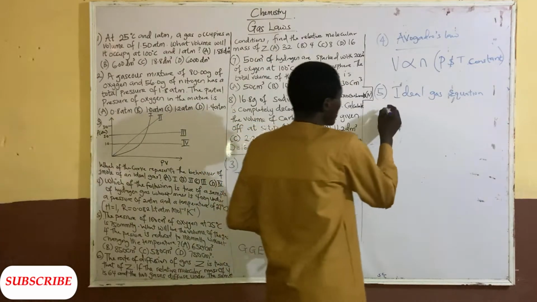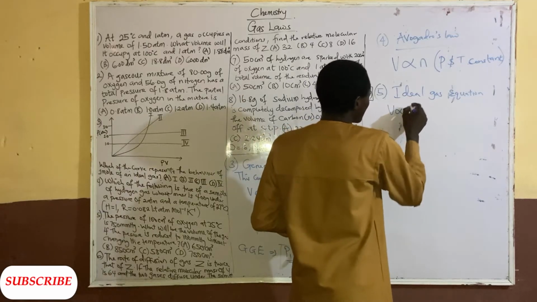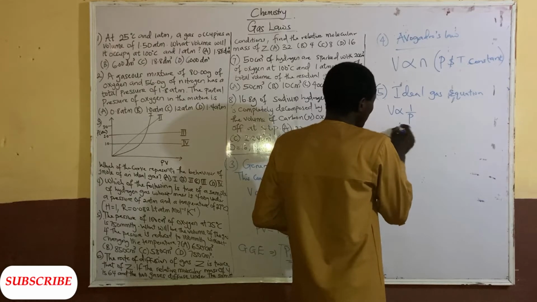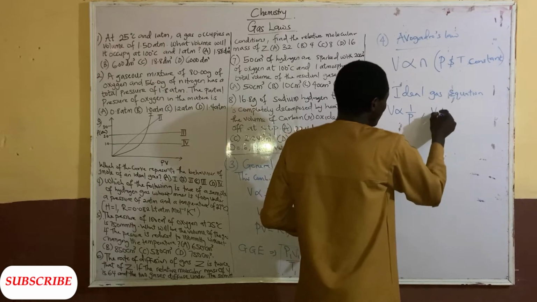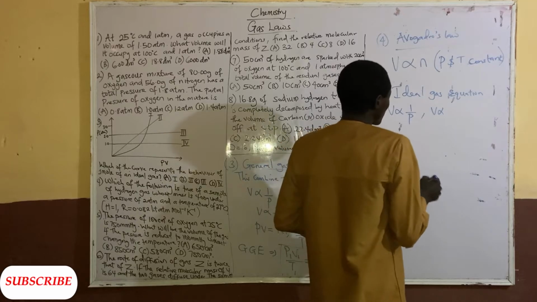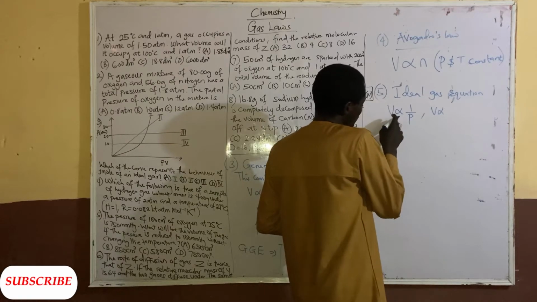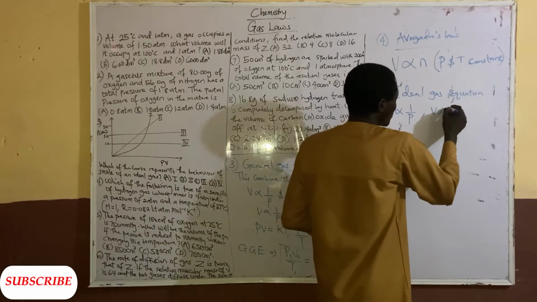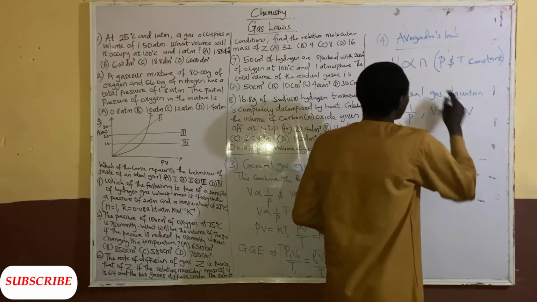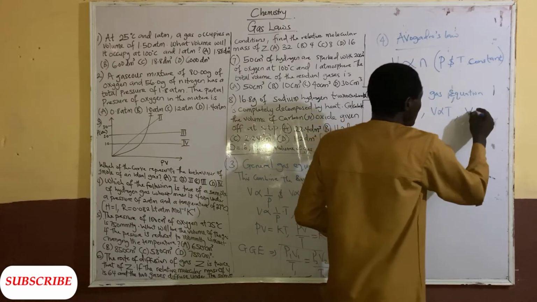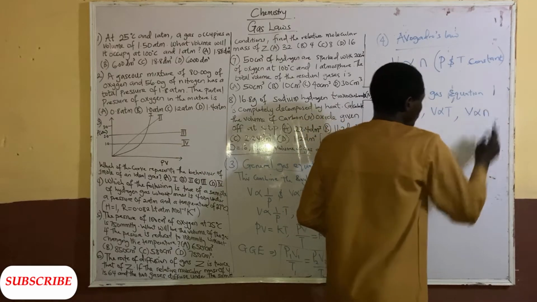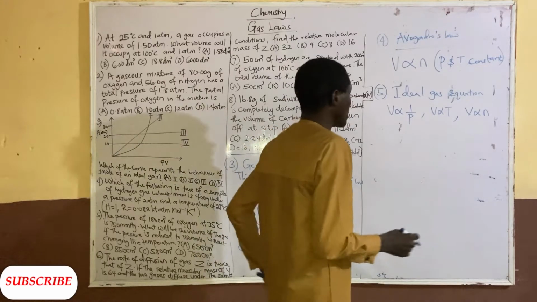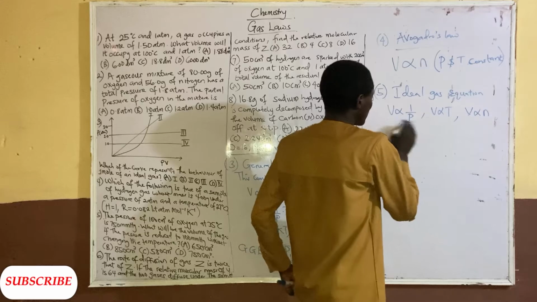We know that Boyle's law states that volume is inversely proportional to pressure, P. Charles's law states that the volume is directly proportional to temperature. And Avogadro's law states that V is directly proportional to the number of molecules of the gas. So now we combine this.